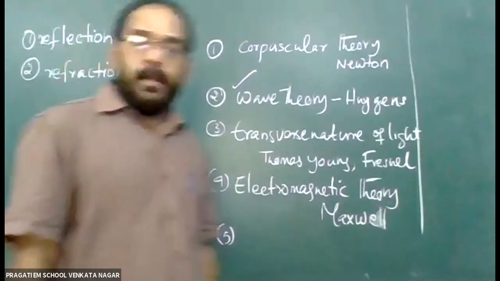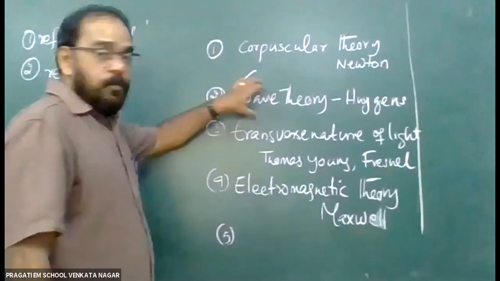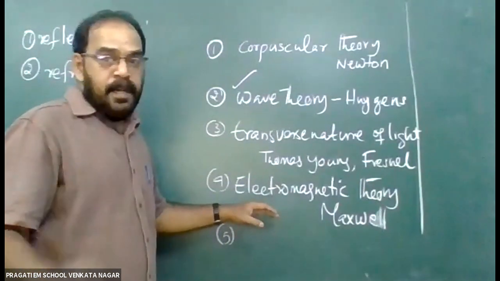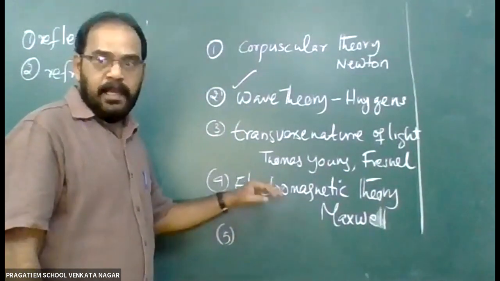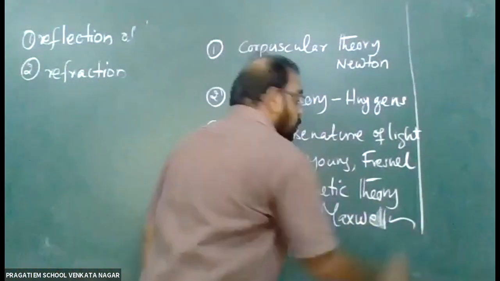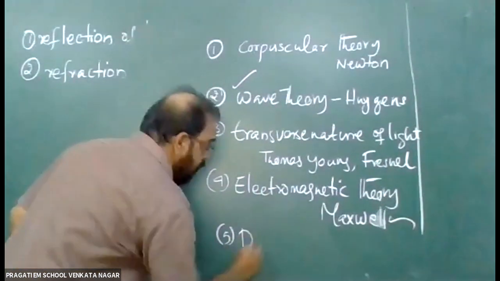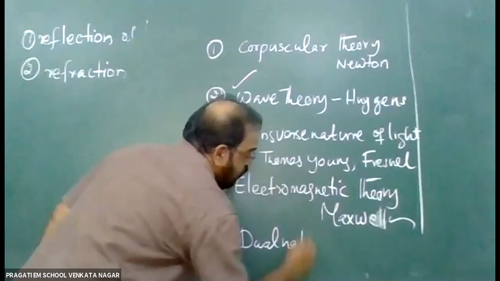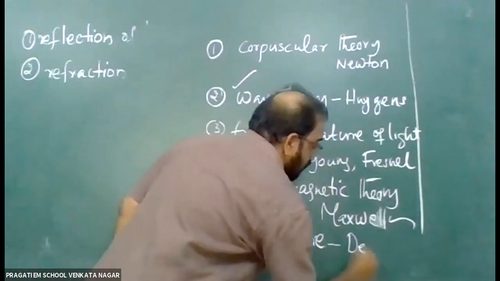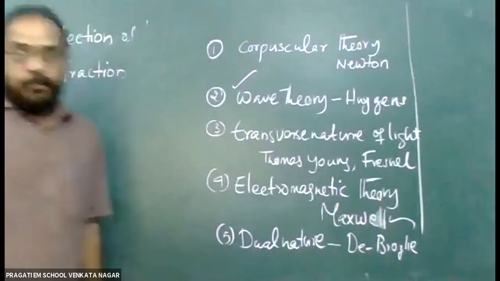Next, the electromagnetic wave, the wave which needs no medium for its propagation. As per wave theory, light needs a medium, but after that it was proved that light needs no medium for its propagation. Light is a kind of electromagnetic wave. Clark Maxwell proposed electromagnetic theory. And the latest theory is the dual nature of light, proposed by Louis de Broglie.